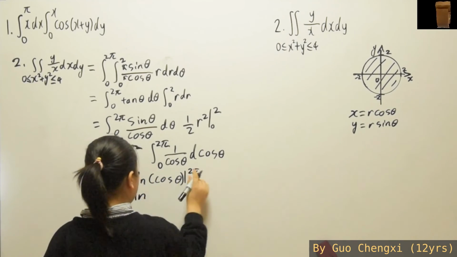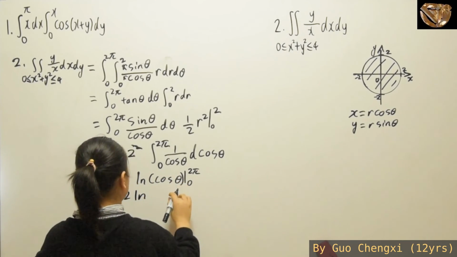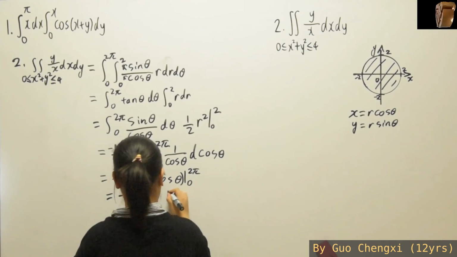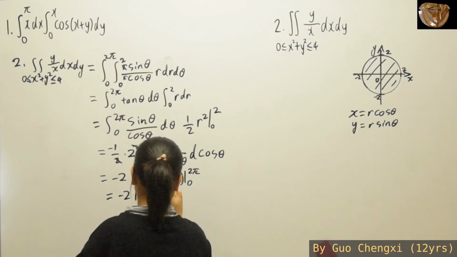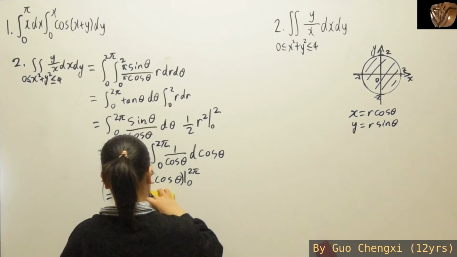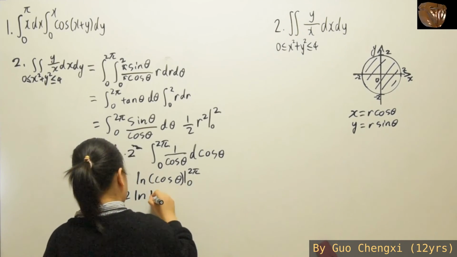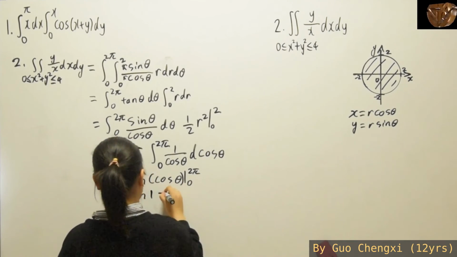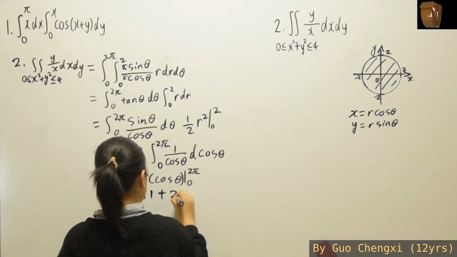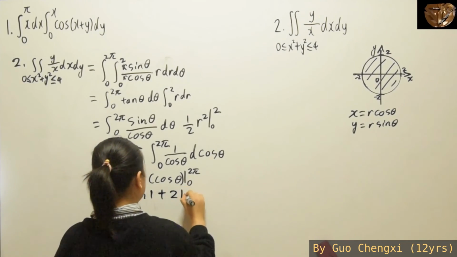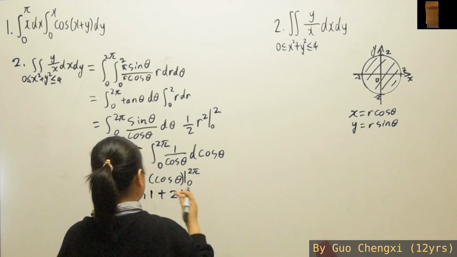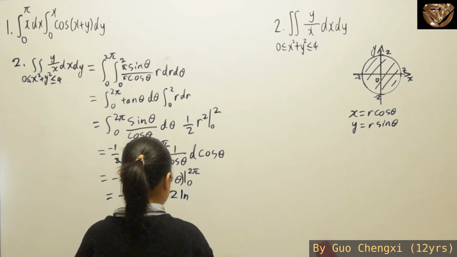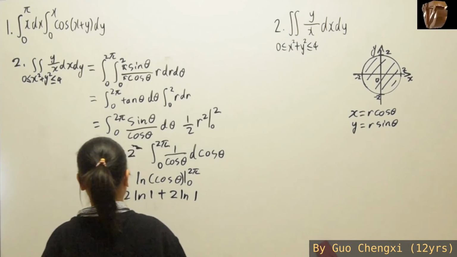So we have ln cosine 2 pi, where cosine 2 pi is basically 1. So when you substitute this 2 pi inside, you get ln 1. And when you minus a negative it becomes positive. If you substitute 0 inside, since cosine 0 is also 1, you're going to get ln 1 here.